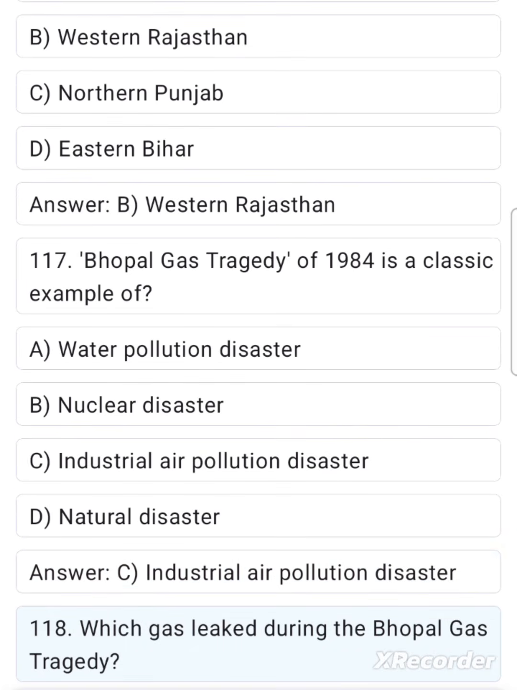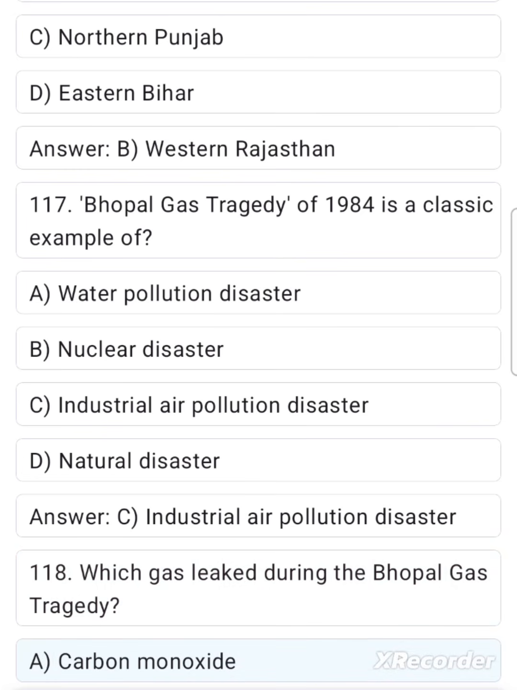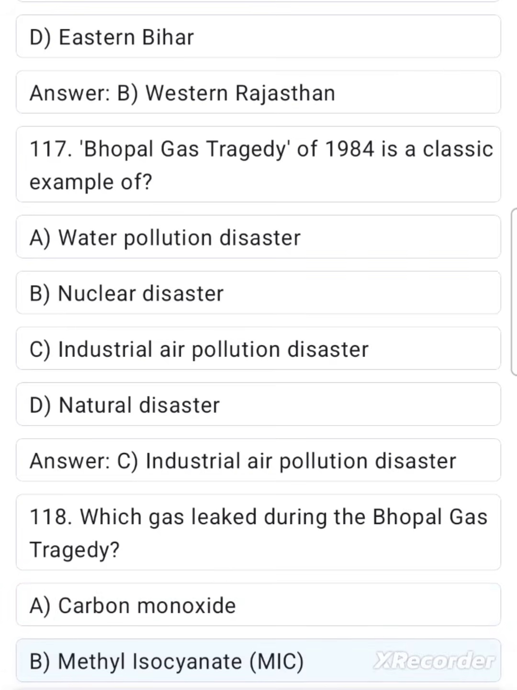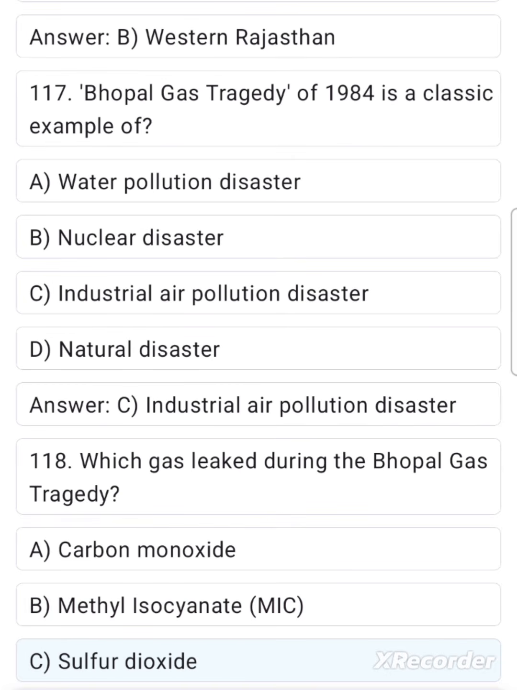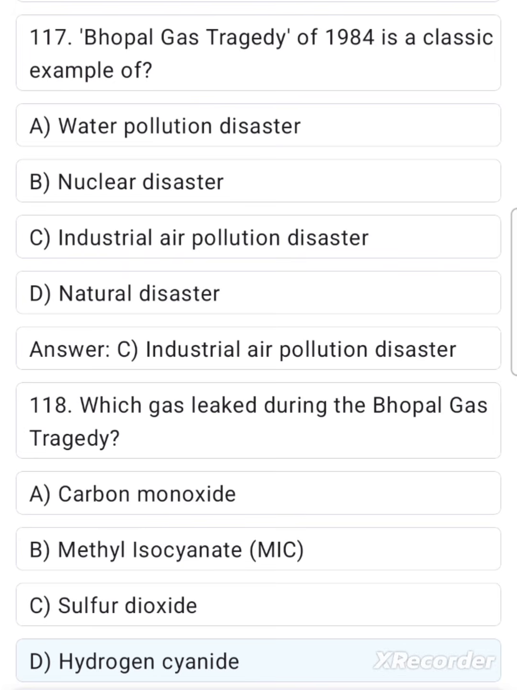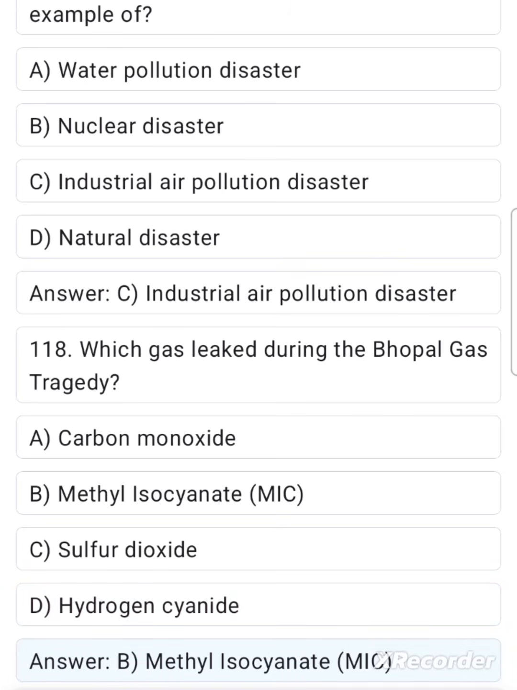118. Which gas leaked during the Bhopal gas tragedy? A. Carbon monoxide. B. Methyl isocyanate, MIC. C. Sulfur dioxide. D. Hydrogen cyanide. Answer. B. Methyl isocyanate, MIC.